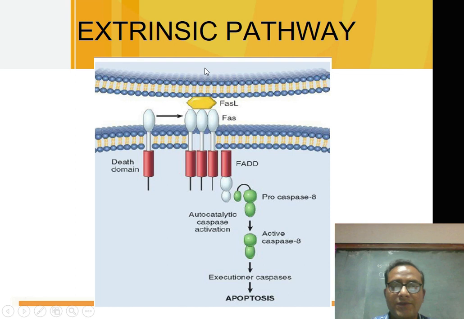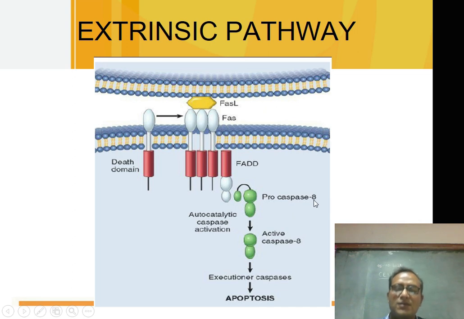And what happens in the extrinsic pathway? There are Fas ligands and Fas receptors. When these attach to one another, the death domain in the cell attaches to this Fas ligand. Okay, Fas-associated death domain is formed, and this Fas-associated death domain activates pro-caspase 8.